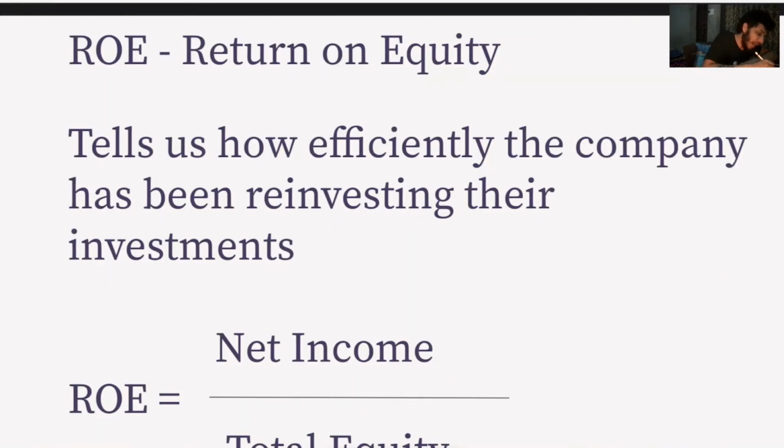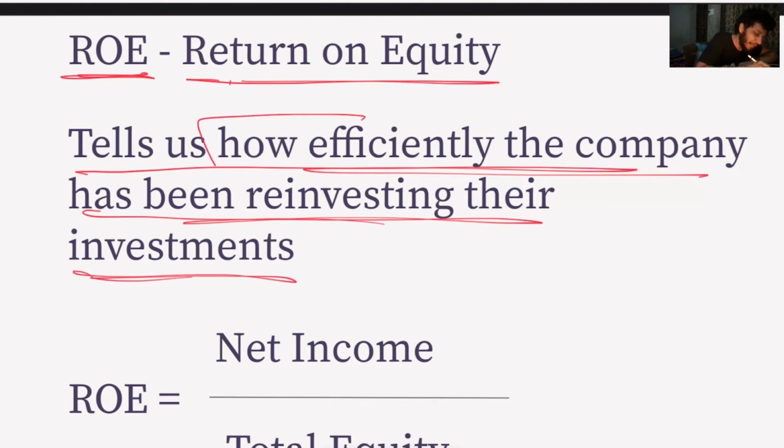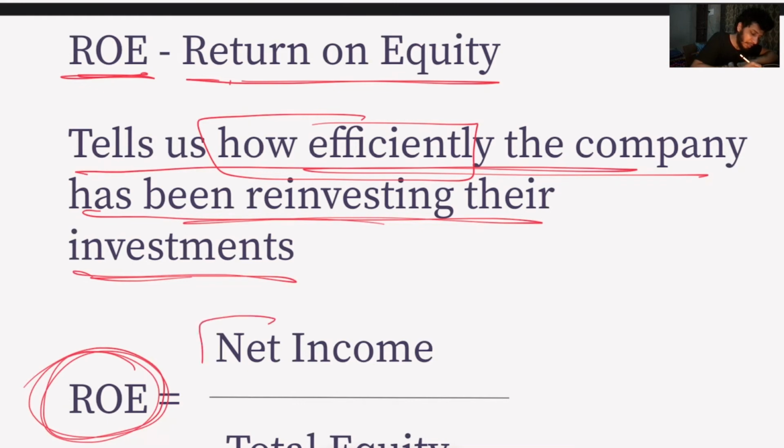Let's look at ROE now, return on equity. Return on equity tells us how efficiently the company has been using its investment. How efficiently? Okay, so how do we calculate it? ROE is equal to net income divided by total equity.